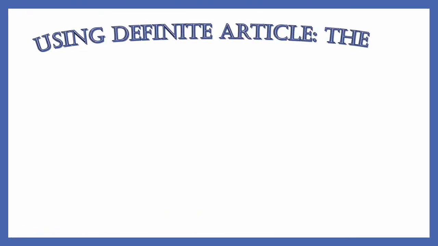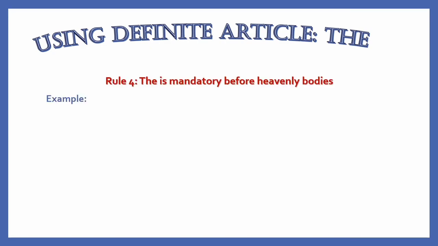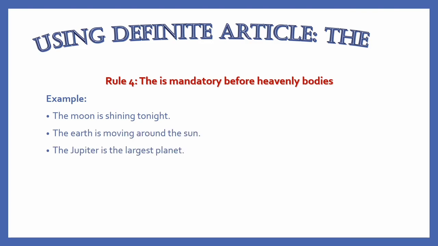Rule number 4. The is mandatory before heavenly bodies. For example, the moon is shining tonight. The earth is moving around the sun. And the Jupiter is the largest planet.